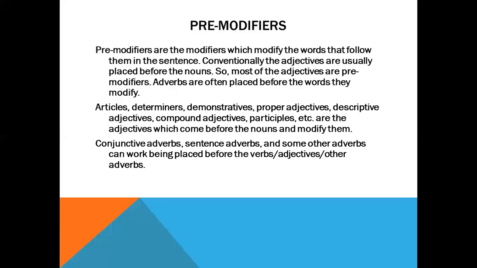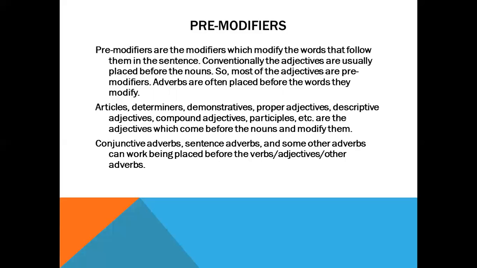Dear cadets, now let's give some explanation of these terms. Articles. You all know what articles are. They are a, an, the. And then determiners. What are the determiners?